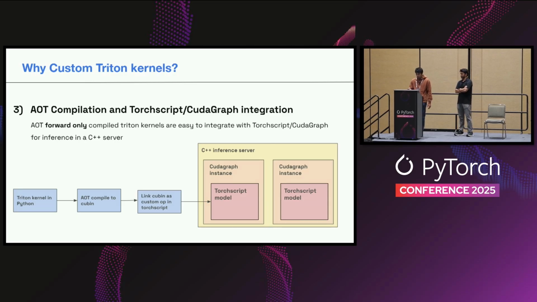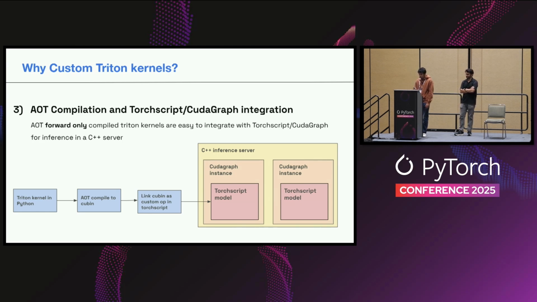So this is how the flow would look. We write Triton kernels in Python. Then we use the AOT compiler available in Triton to compile it to CUBIN. And this is then linked as a custom operation in TorchScript. This is then used in our inference server, directly packaged into the model.